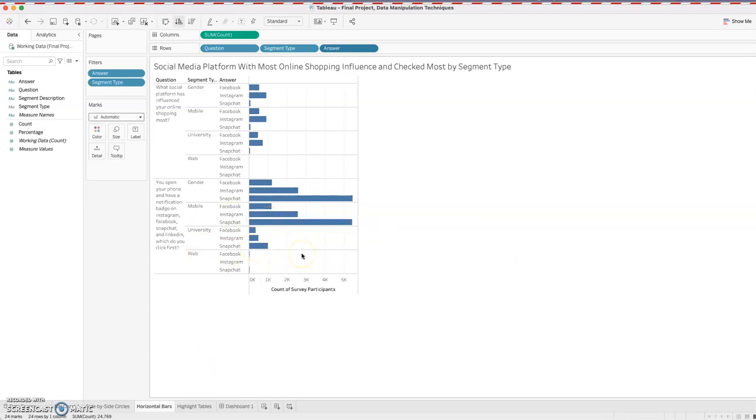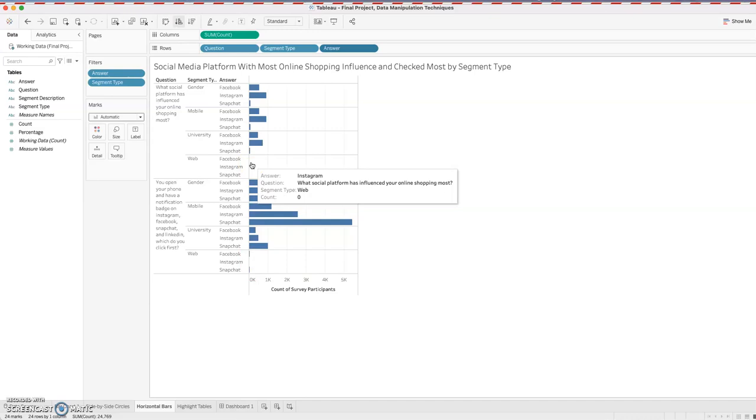So we see here, by segment type, that mobile and gender are the highest participants that check Snapchat for their notification importance, while Instagram follows, and very low numbers for web. Again, on their computers, they don't use these apps as much.